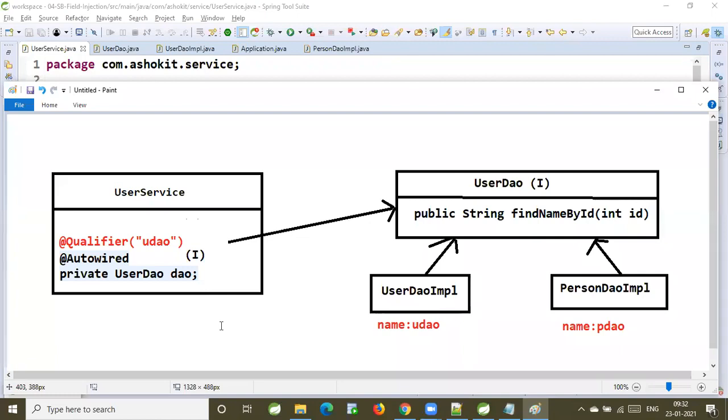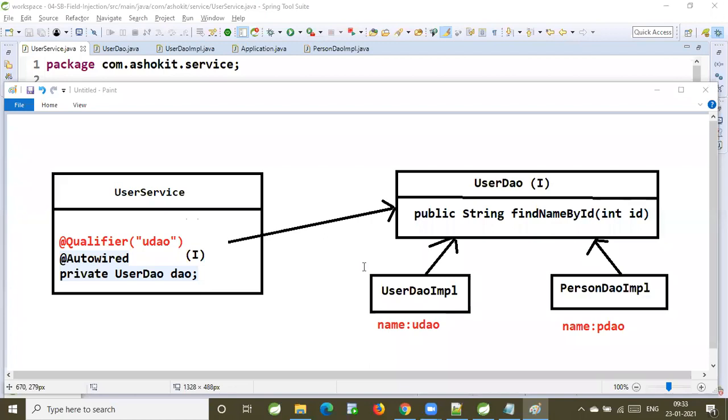Sir, using @Primary on one implementation class, and we can declare @Qualifier in the service class. We identify one of the implementation classes by name with @Qualifier, and we can use @Primary on another implementation class. So what will happen? Ambiguity, right? Only one bean should be primary, not two beans. If you have two beans with @Primary, then again it is confusing. Which bean should be used for the auto wiring? There should be only one bean with @Primary that is eligible for the auto wiring.